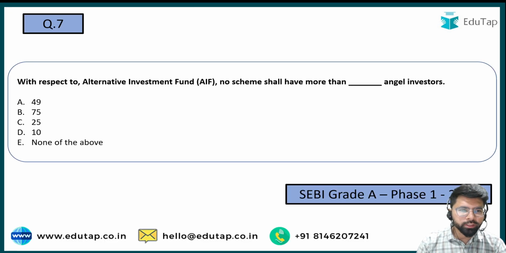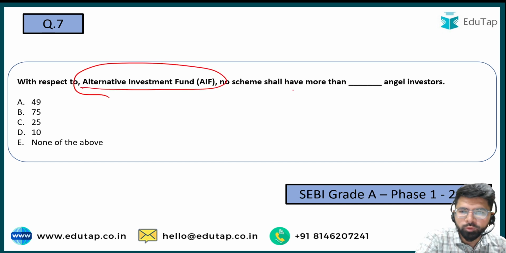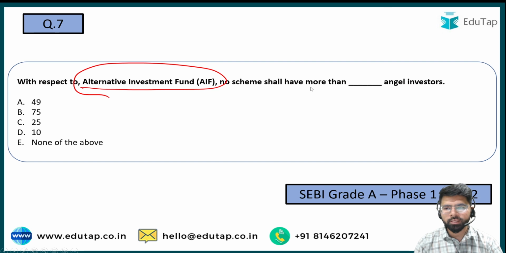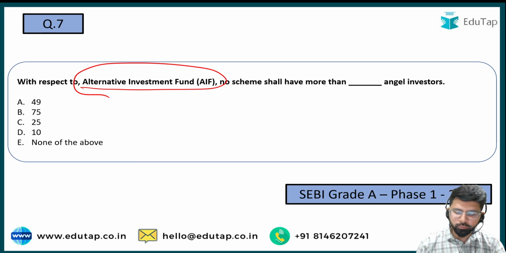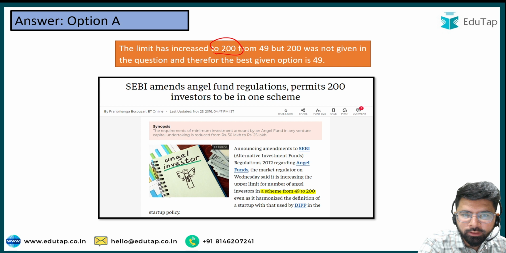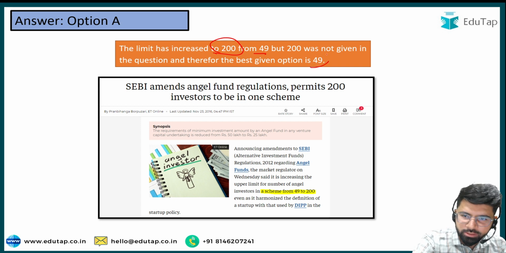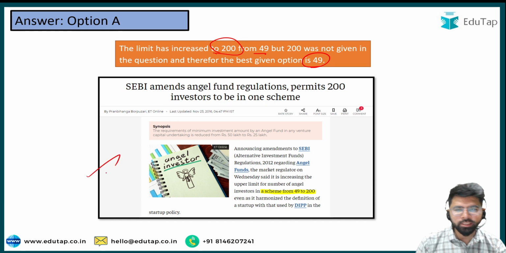Now let us move ahead with the next question, friends. With respect to alternative investment fund, no scheme shall have more than dash angel investors. So again, this was a tricky question that was asked in phase 1 of 2022. The answer here is option A. So the limit was increased to 200 from 49, but 200 was not given in the options. Therefore, the best option is 49. And here is a snippet of the news from which the question was asked. You can go through that, friends. There is nothing much to explain here.